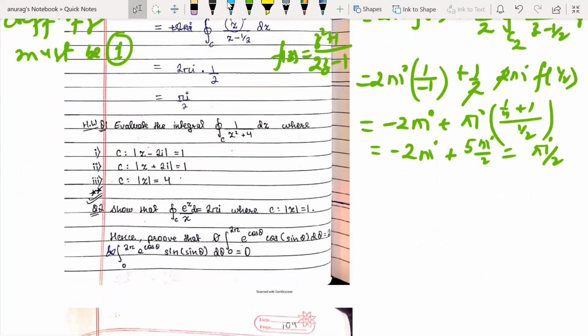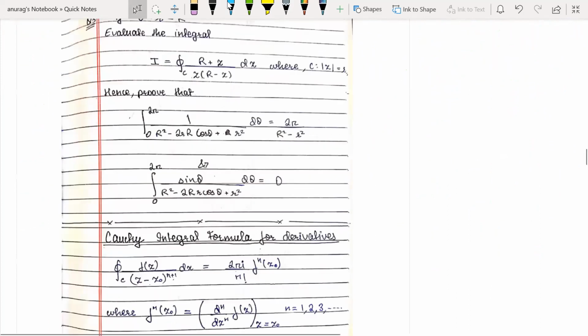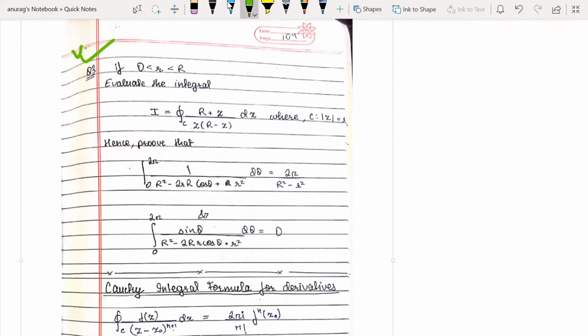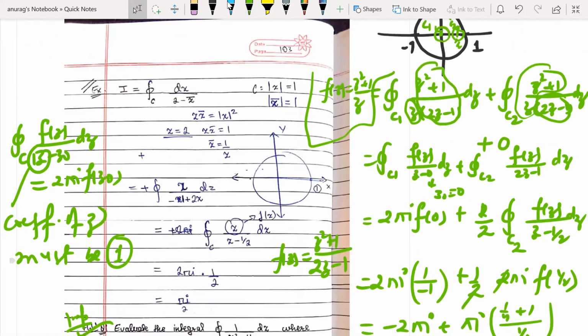I am giving 2-3 problems as homework here. These 3 problems are very important, and you can get the solutions in the Jain and Anger book. Especially problems 2 and 3 are very important. If the exam is subjective, this is also a good problem. Try it. You can try these examples from the Jain and Anger book. If you are not getting them, you can ask me.